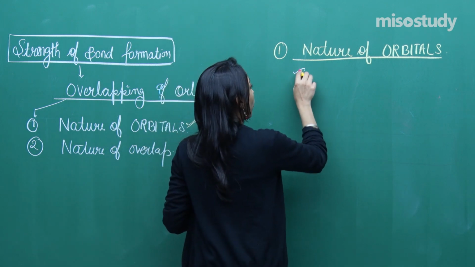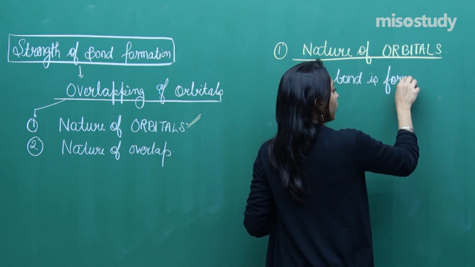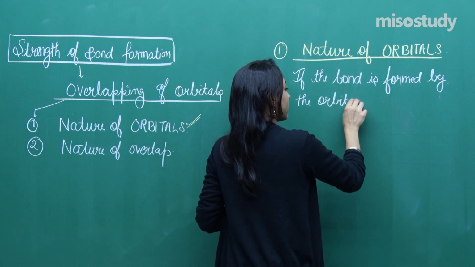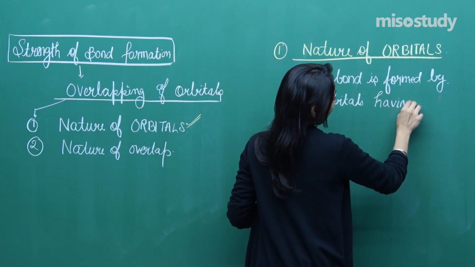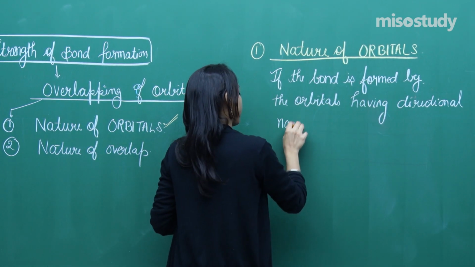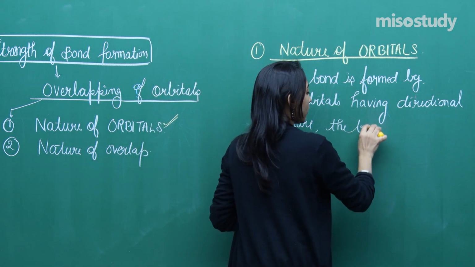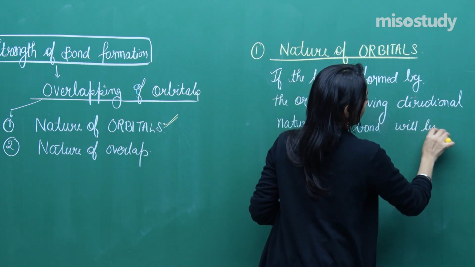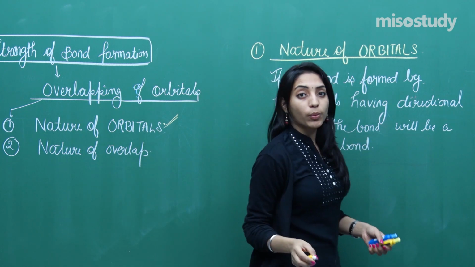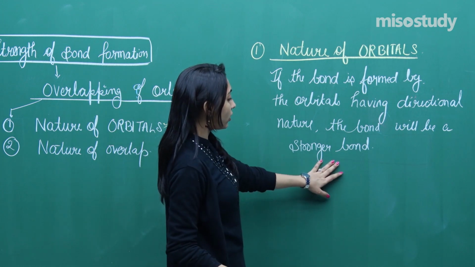If the bond is formed by the orbitals having directional nature, the bond will be a stronger bond compared to the bond so formed when the orbitals have non-directional nature. If the bond is formed by the orbitals having directional nature, the bond will be a stronger bond.